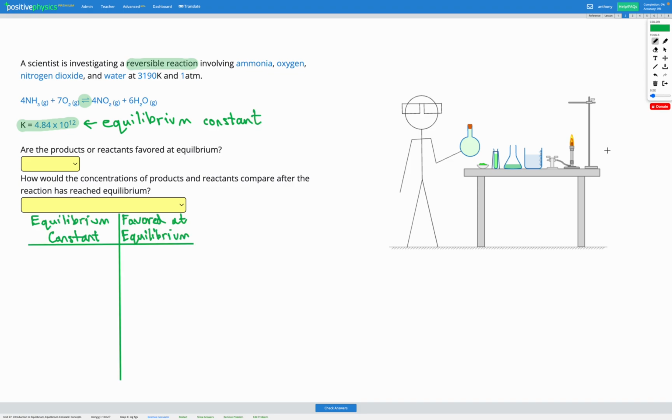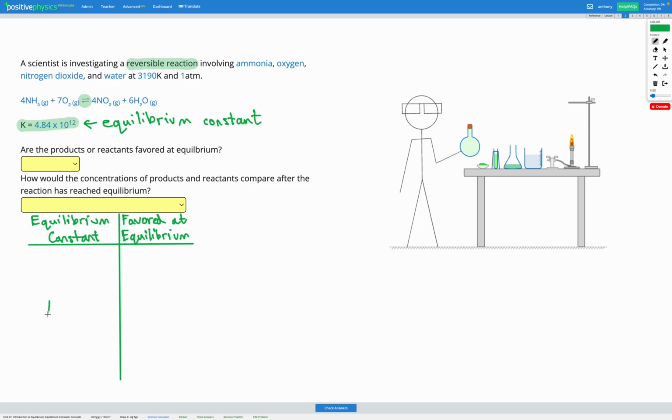The equilibrium constant is the ratio of the concentrations of our products and reactants at equilibrium. So what that means is it tells us, are we going to have roughly the same concentrations of our reactants and our products? Are we going to have much more of our products, much more of our reactants? How is the mixture of our reactants and products going to look when we're at equilibrium? So we've got three options.